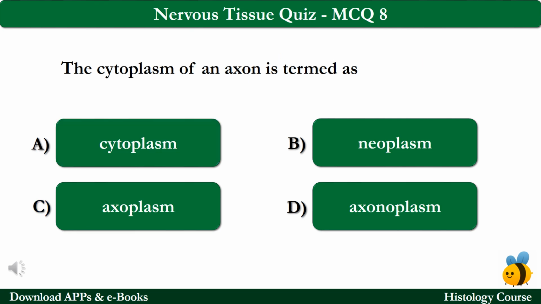MCQ number 8. The cytoplasm of the axon is termed as option A cytoplasm, option B neoplasm, option C exoplasm and option D anoxoplasm. The correct answer is option C, which is exoplasm.